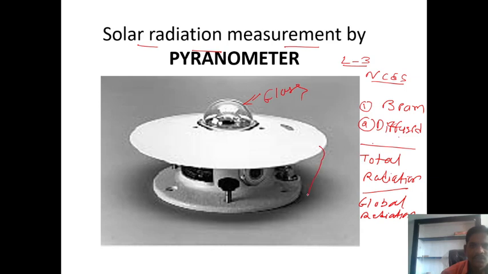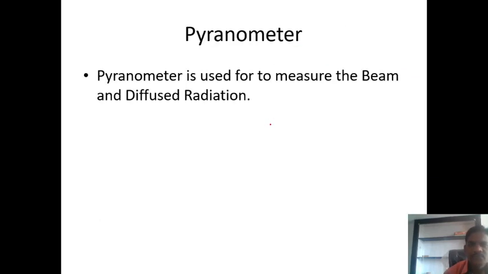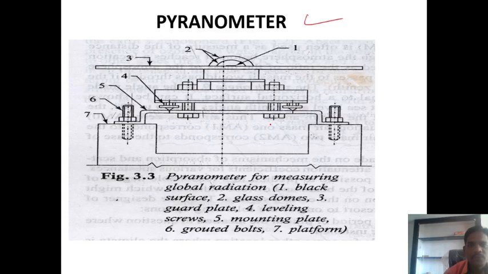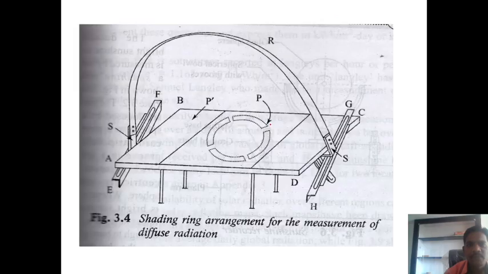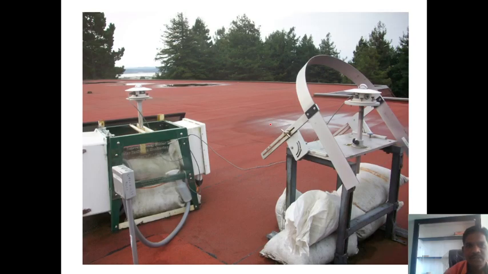These are the two guard plates that will be used there. If you observe in this diagram, this is a sectional view of the pyranometer. This design is nothing but the pyranometer. In this way we can measure the solar radiation. This cable is connected to measure the solar radiation. So this is the pyranometer.